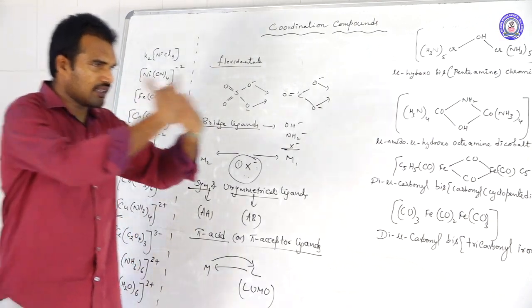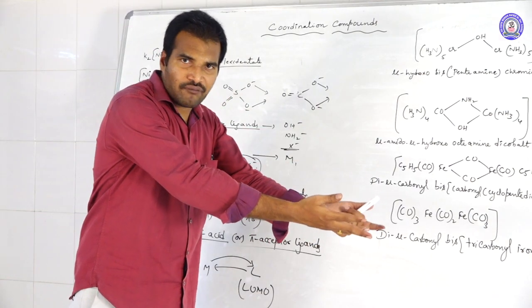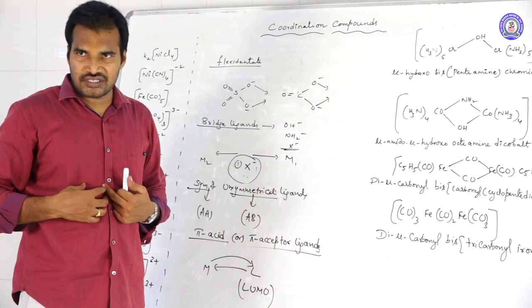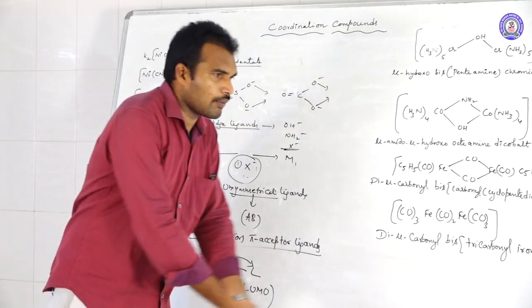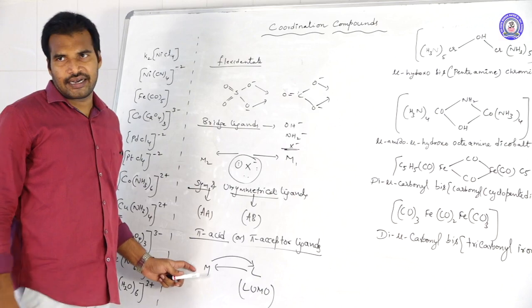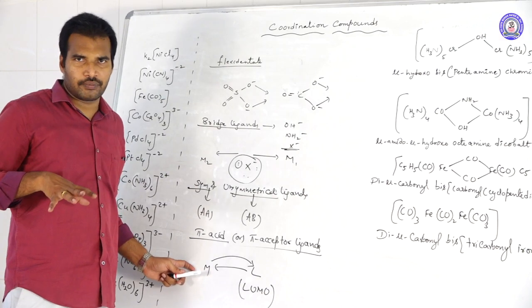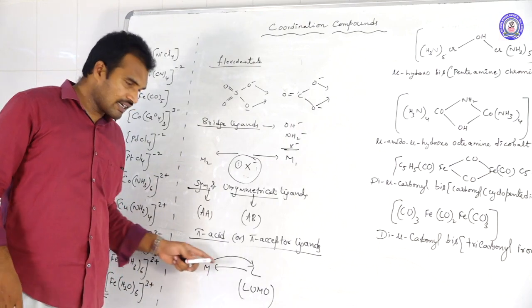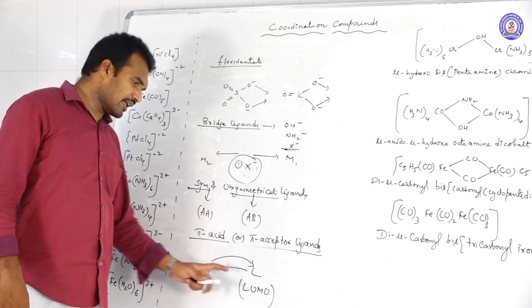So first they donate electrons to the central metal atom. After donating, the ligand gets a deficiency. To fulfill it, it further accepts electrons from the central metal atom into its unoccupied orbitals. Because of this, a double bond character is generated between the metal and ligand.